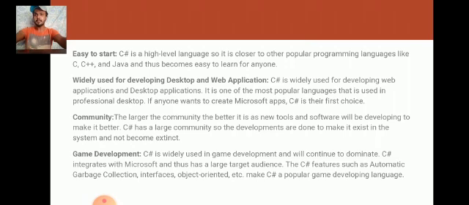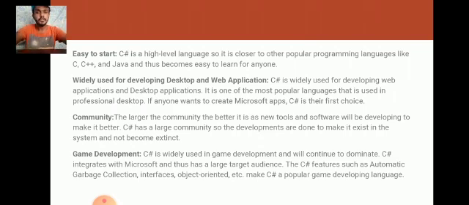It is widely used for developing desktop and web applications. It is one of the most popular languages used for desktop applications, and if anyone wants to create a Microsoft app, C Sharp is their first choice. Community: the larger the community, the better it is, as more tools and software will be developed to make it better. C Sharp has a large community, so developments are done to make it exist in the system and not by accident.